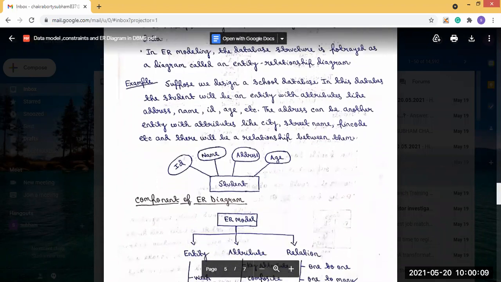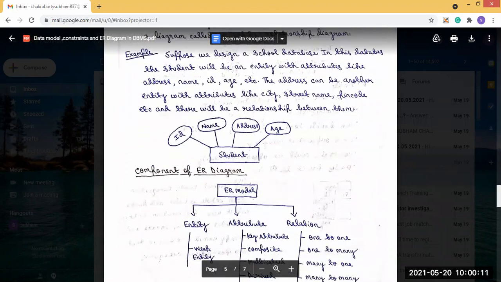Now if we design the diagram, it will look like this. The entity is represented as a rectangular box, and the attributes of that particular entity are presented in ellipse format.